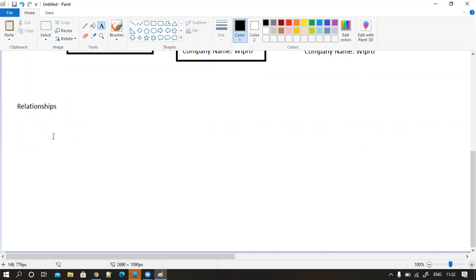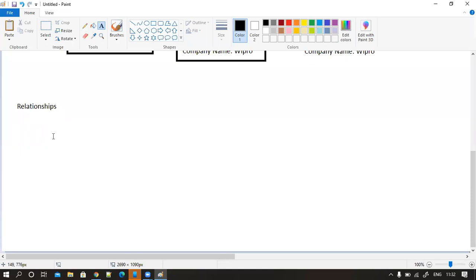Similarly, if you delete the parent, the child records also will be deleted. That comes under strongly bonded. Weakly bonded means you remove my hand. Can I sustain? Yes. That comes under weakly bonded. Similarly, in Salesforce, if you remove the parent, the child records will still be available. That comes under weakly bonded.